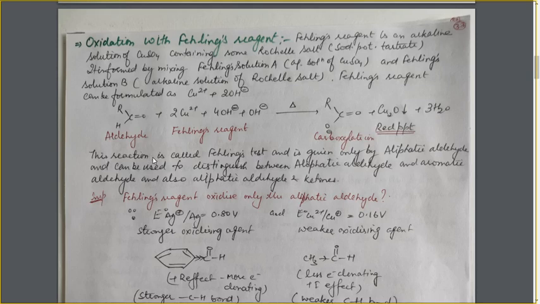This reaction with Fehling's reagent, which is also known as the Fehling test, is given by aliphatic aldehyde and not by the aromatic aldehyde. So, this reaction can be used as a test of distinction between the aliphatic aldehyde and aromatic aldehyde, and also between the aliphatic aldehyde and ketones, because only the aliphatic aldehyde will give this test and not the ketones and not the aromatic aldehyde. So we can distinguish aliphatic aldehyde from aromatic aldehyde and also the aliphatic aldehyde from the ketones.